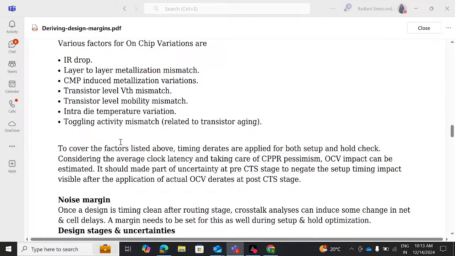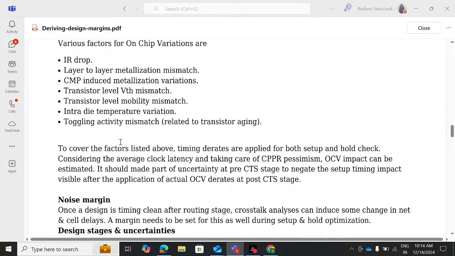To cover the factors listed above, timing derates are applied for both setup and hold check, considering the average clock latency and taking care of CPPR, clock pessimism removal. OCV impact can be estimated. It should be made part of uncertainty at pre-CTS stage to negate the setup timing impact visible after the application of actual OCV derates at post-CTS stage, right?